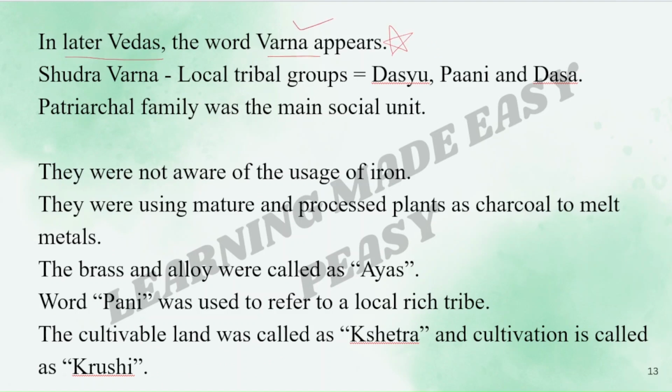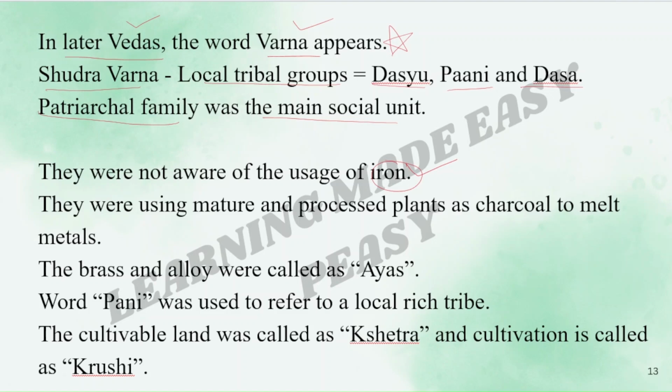The word Varna appears in later Vedas. Shudra Varna, local tribal groups like Dasyu, Pani, Dasa, they were all Shudra Varna. Patriarchal family was the main social unit. The Rig Vedic people were not aware of the usage of iron.